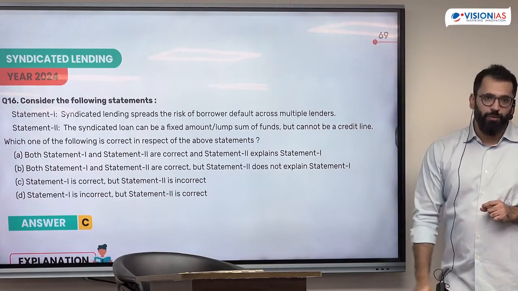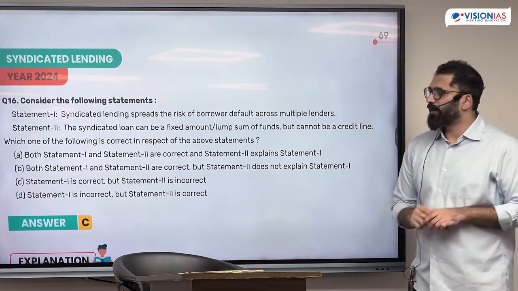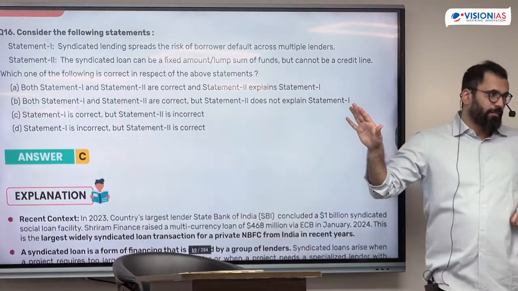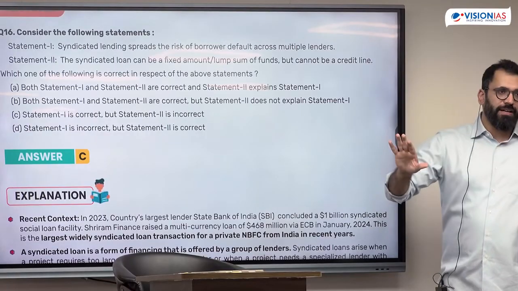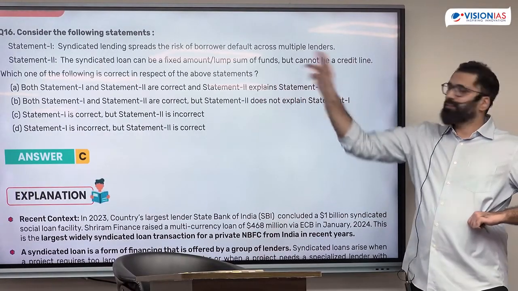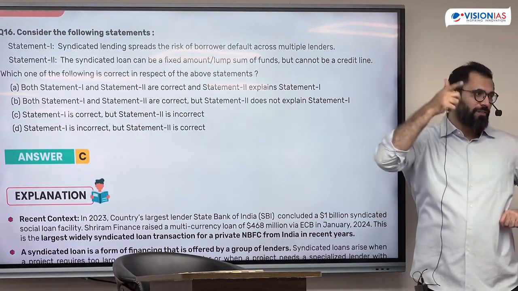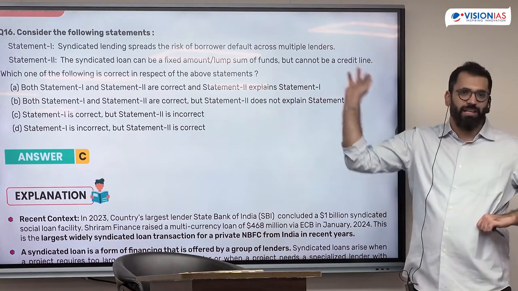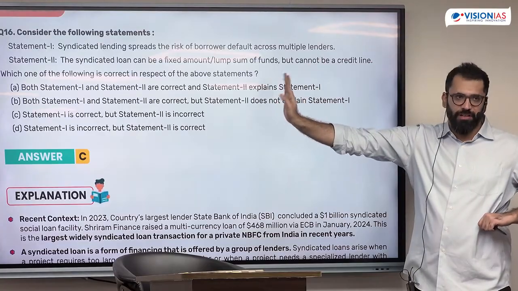Answer is only one statement. Statement 1 is correct. Answer is C here. This is a slightly difficult question because you might get a number of features of syndicated lending, but you would not get it between fixed amount and credit line. So you'll have to innovate here, whether this will happen or not. You'll have to go with guesswork, that this can happen or cannot happen. Otherwise, this is a difficult question, very difficult to prepare for.